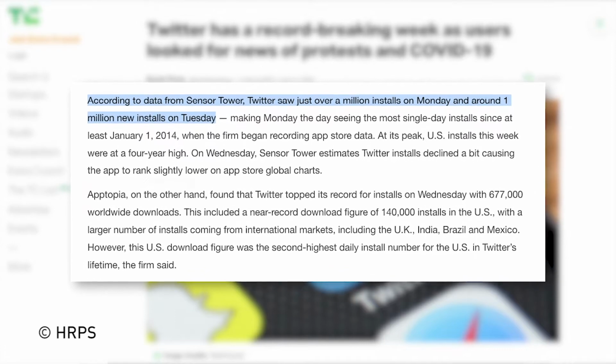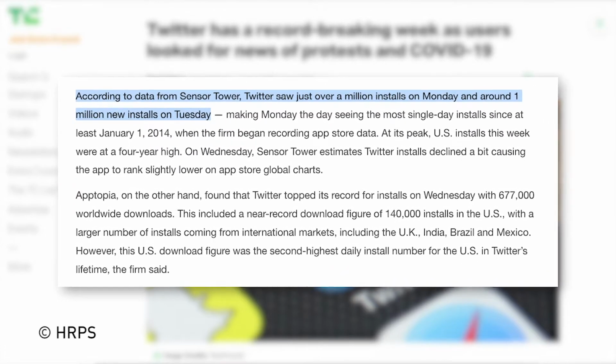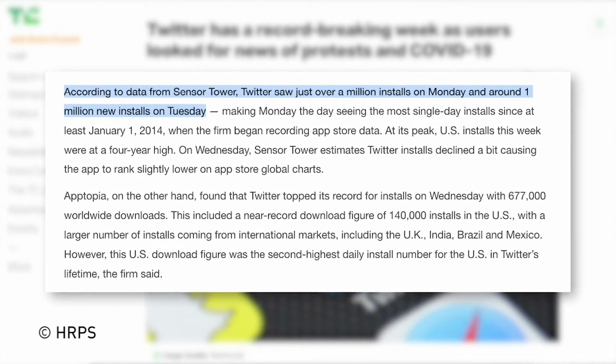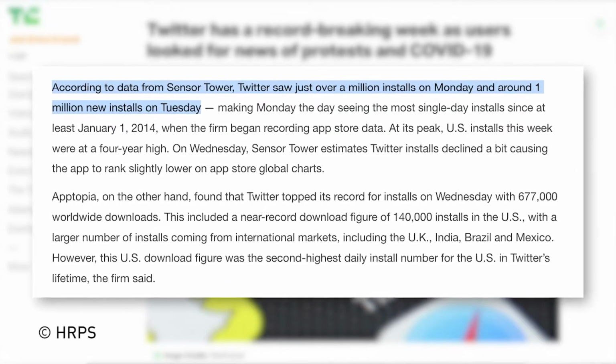Twitter popularity seems to be at an all-time high, with the platform experiencing record-breaking app installs and web traffic. Sensor Tower reports that on the first 2 days of June, Twitter experienced roughly 1 million app installs on each day. Now that's a record-breaking number, the highest amount of installs since January 1st, 2014, when the firm first began